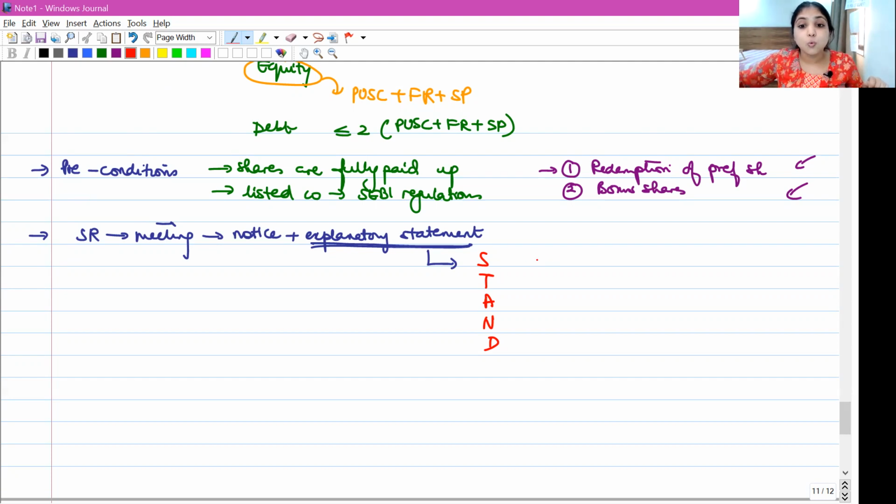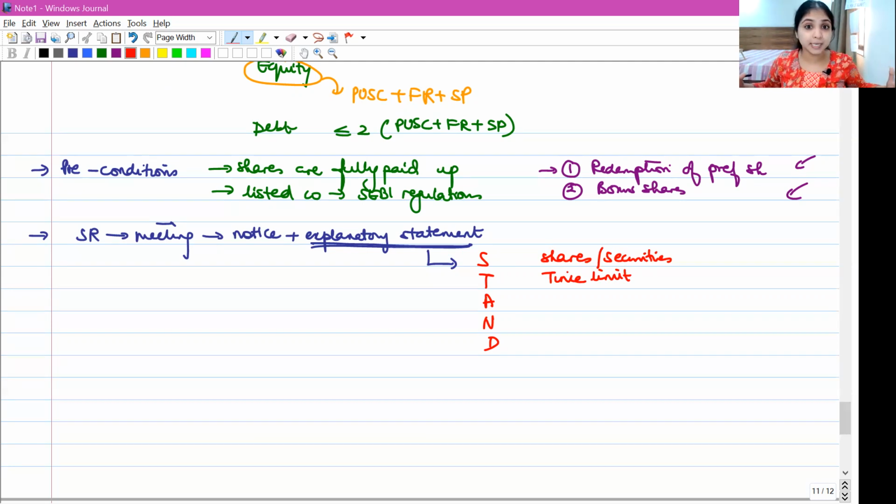5 things which should be written in this explanatory statement. Number 1, S. What are the securities that we are going to buy back? Which class of shares, which class of securities are we thinking of buying back? Number 2, T. T stands for time limit. What is the time limit within which we plan to do the buyback? What is the timeline? When are we going to buy back?